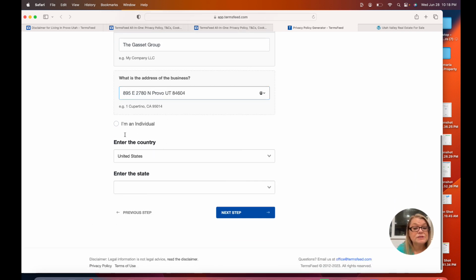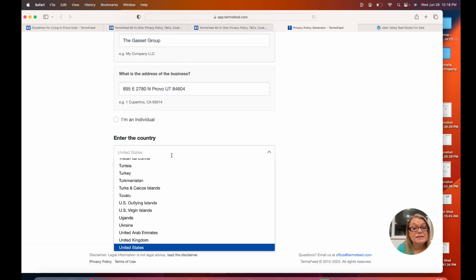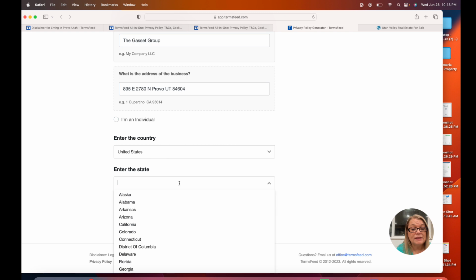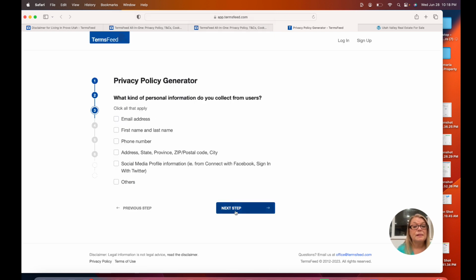And then we'll say that United States, that's what we are. And then the state, so I'll go down to Utah. And the next step. Now, what kind of personal information do you collect from your users?